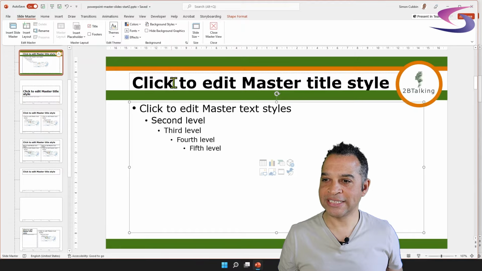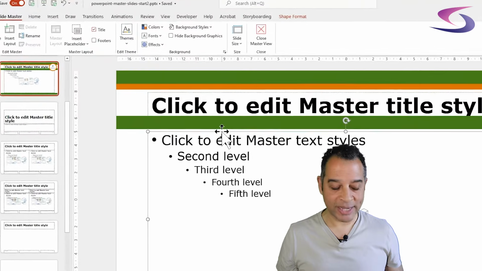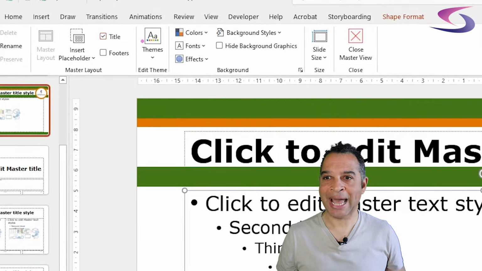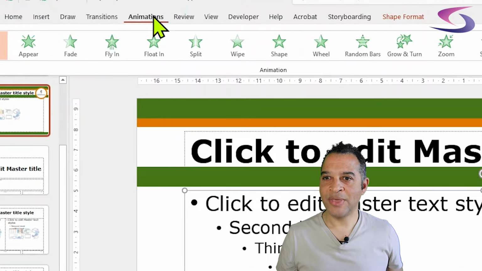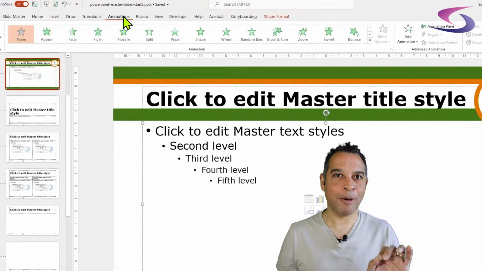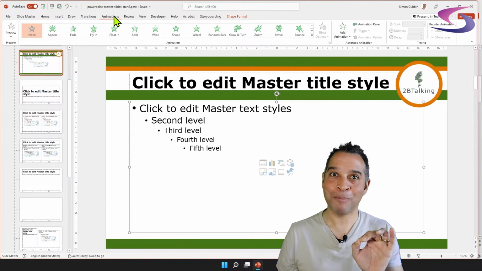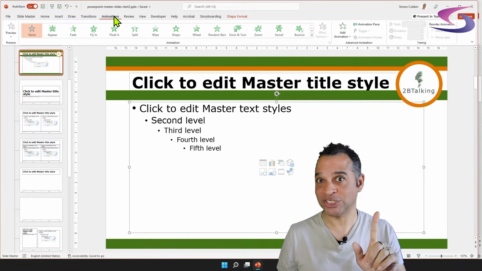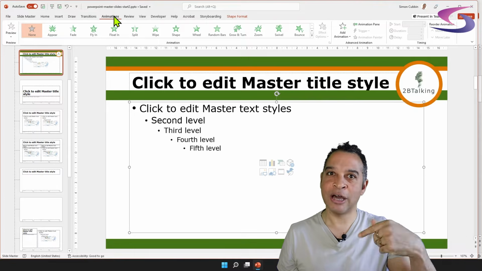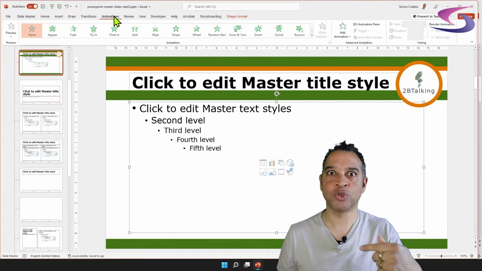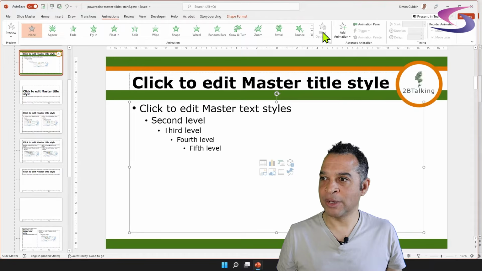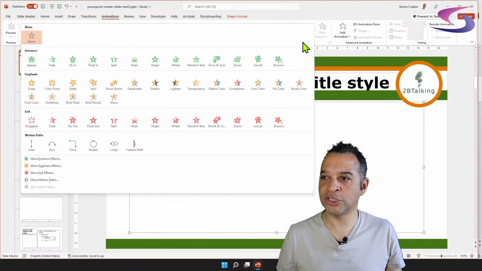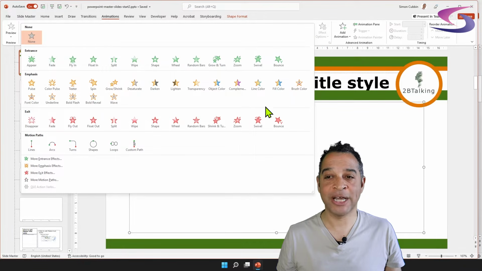So if you've highlighted the border like so, we're then going to click on the Animations tab at the top of the screen. Then we need to choose an animation. Now this tutorial is about PowerPoint master slides, not animations. If you want animations, comment below and I'll create a tutorial on how to create animations in PowerPoint. But animations basically are divided into three basic types.